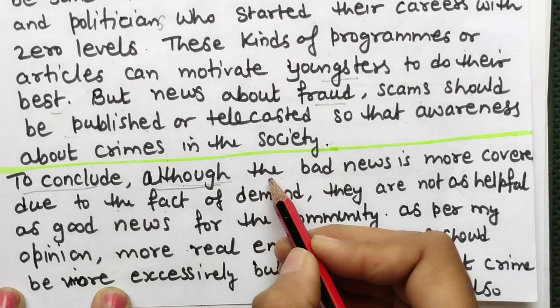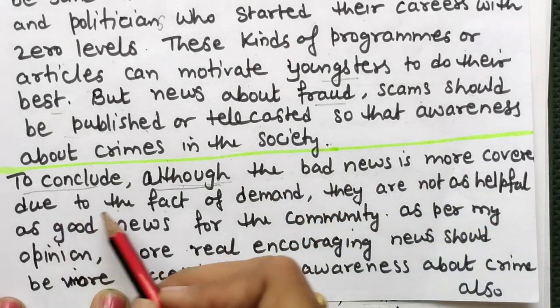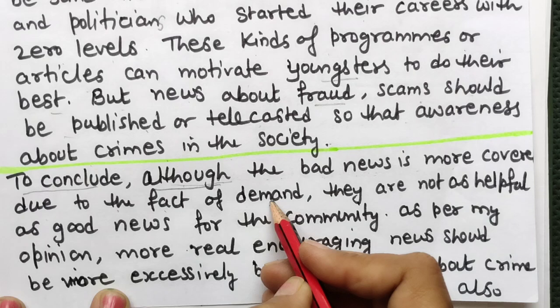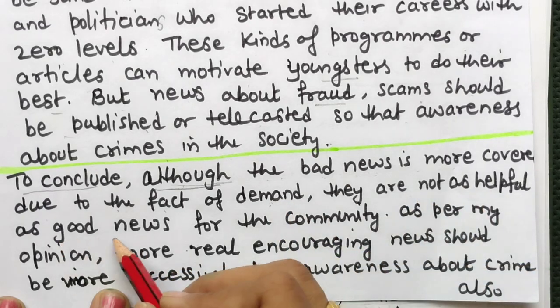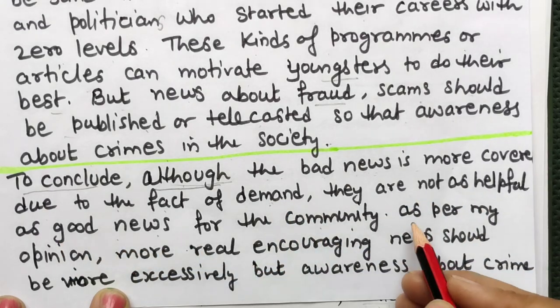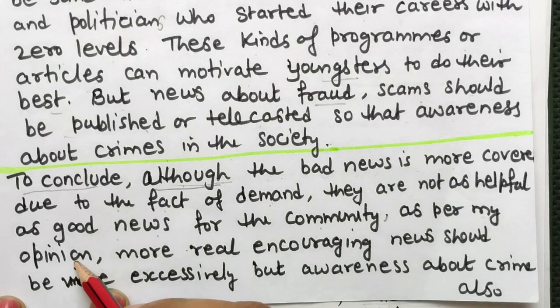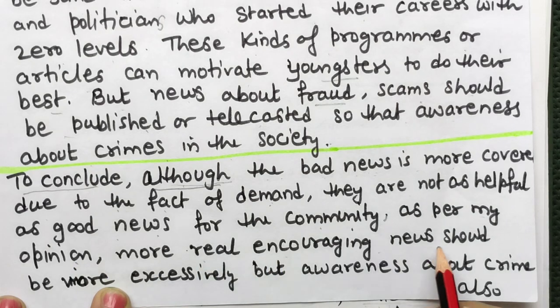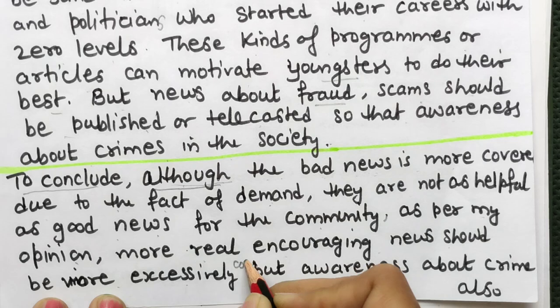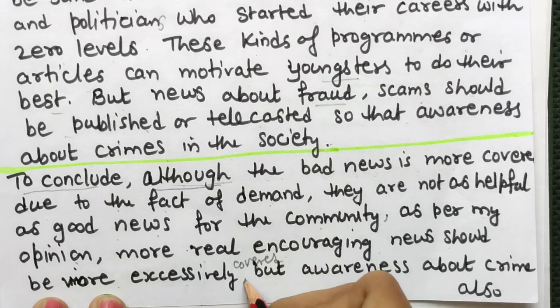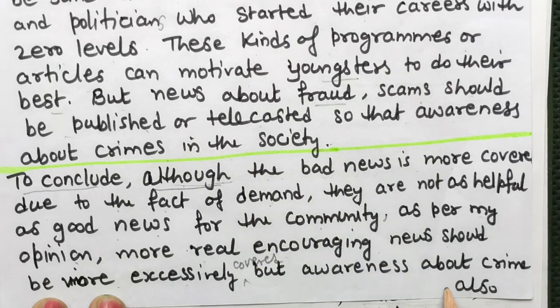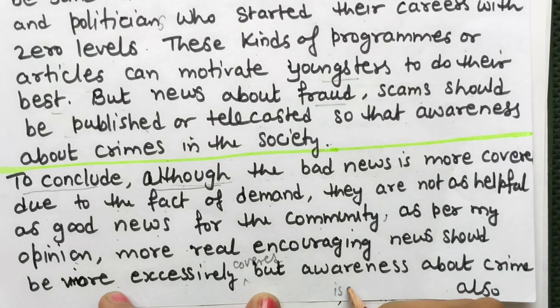We have given the reason, they are not as helpful as good news for the community. Now comma, as per my opinion, more real encouraging news should be more excessively covered or telecasted, but awareness about crime also is required.